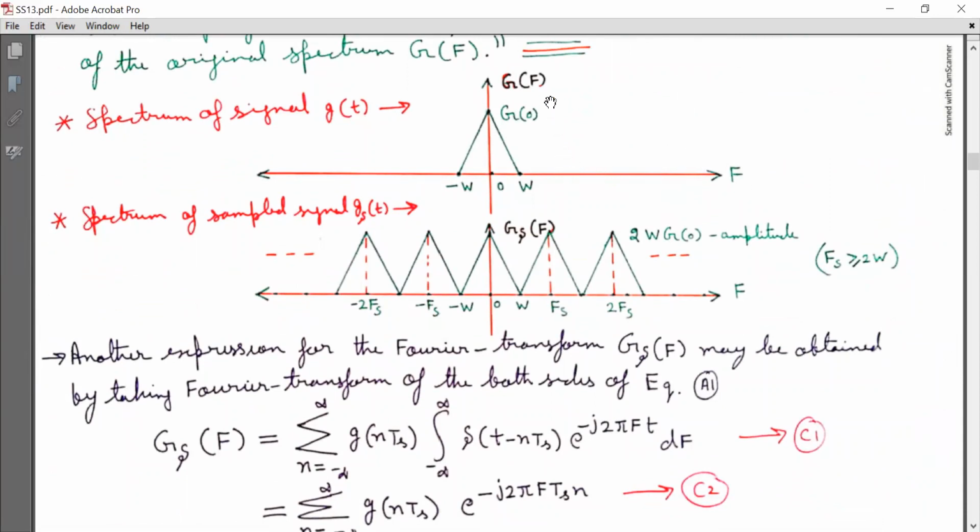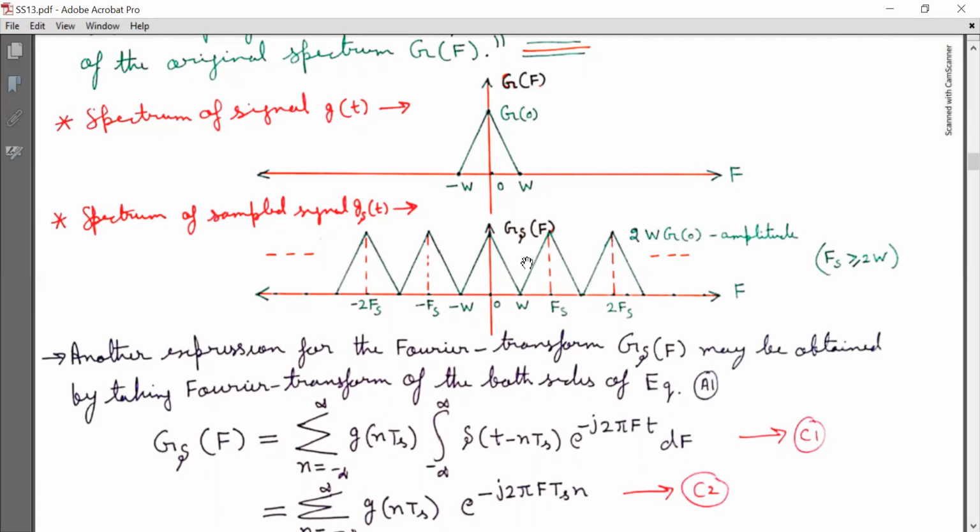The peak amplitude of G(f) is G0 and G(f) is non-zero in the range of frequencies that F lying in the range minus W to W hertz as shown. Now based on equation B5, spectrum of sampled signal g delta(t) is G delta(f). And this is plotted for Fs is equal to 2W. It is noteworthy that I have plotted it for Fs is equal to 2W.